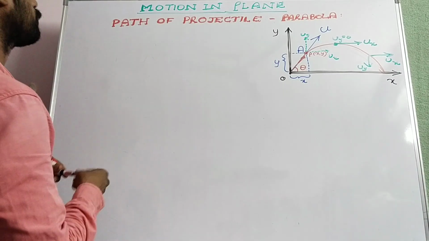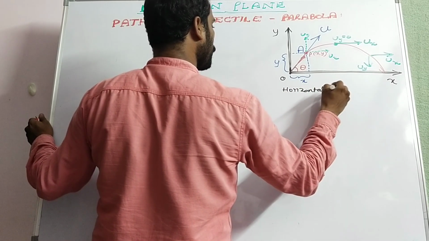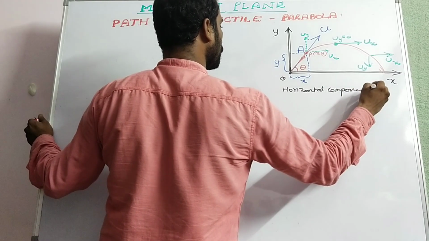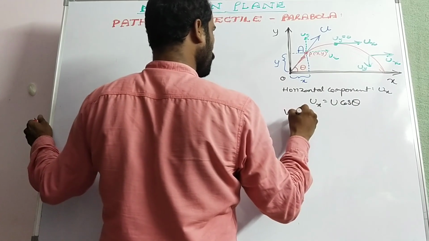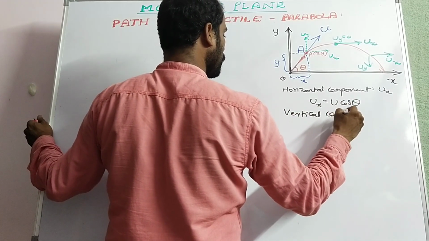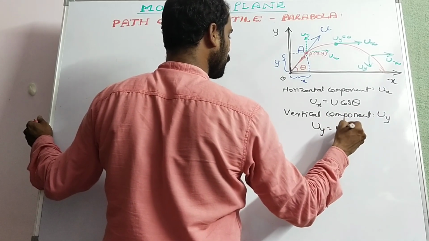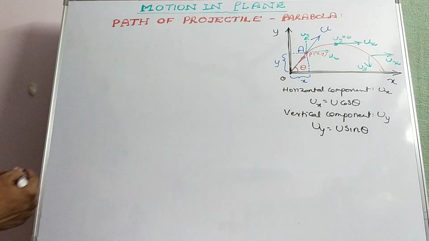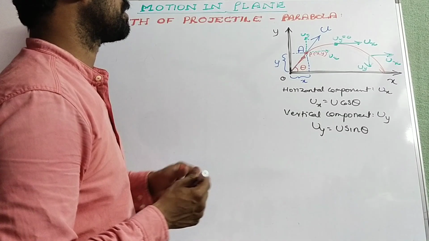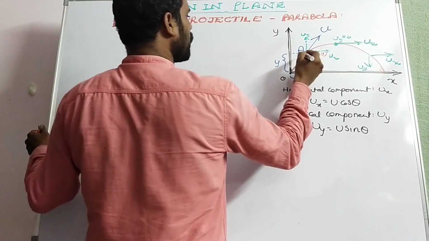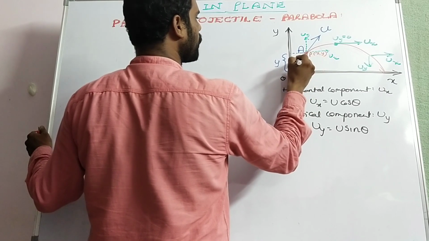Now see here, the horizontal component ux is equal to u cos theta, and the vertical component uy is equal to u sin theta. So what about the distance covered in a time interval t? Let us consider that to reach the point P or A, the time taken is t.